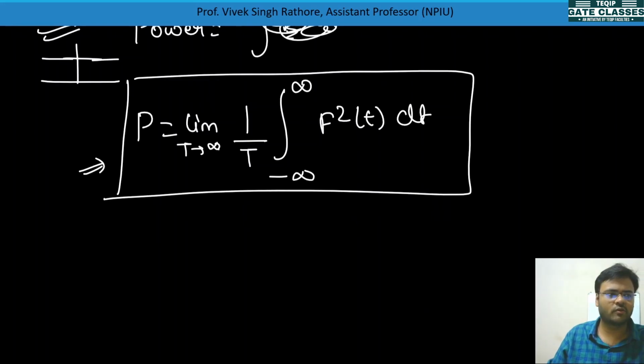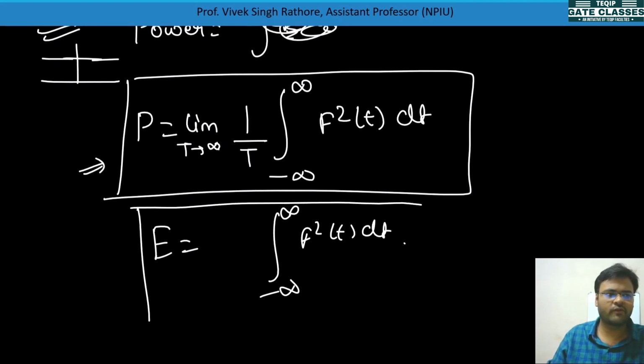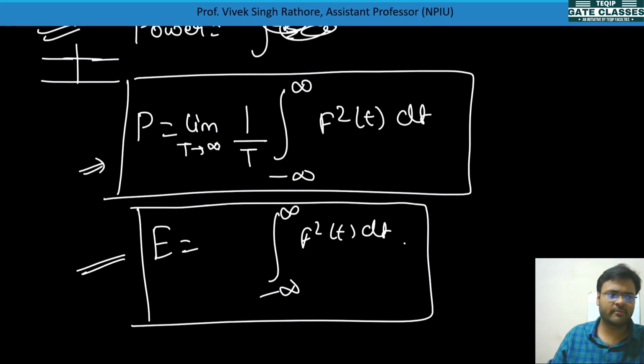The first formula is E equal to minus infinity to infinity f square t dt, which you first need to calculate. If it comes finite, then good. Otherwise, if it comes infinite, then you go for this formula to check whether it is a power signal or not.